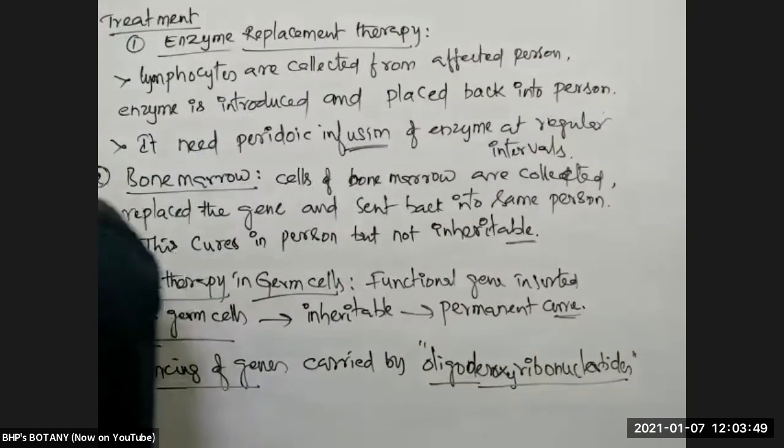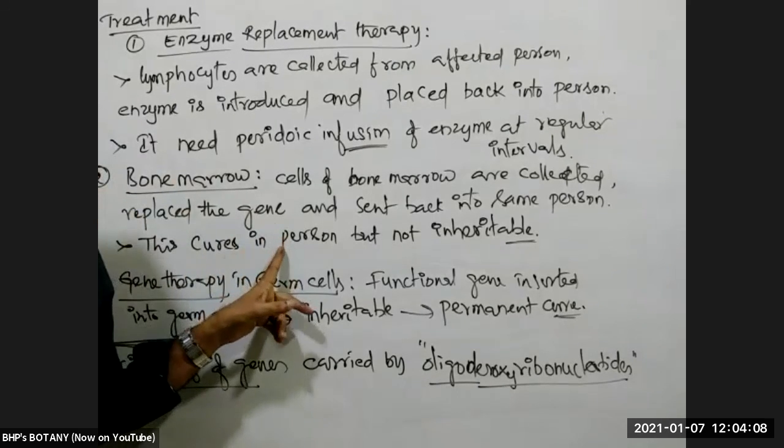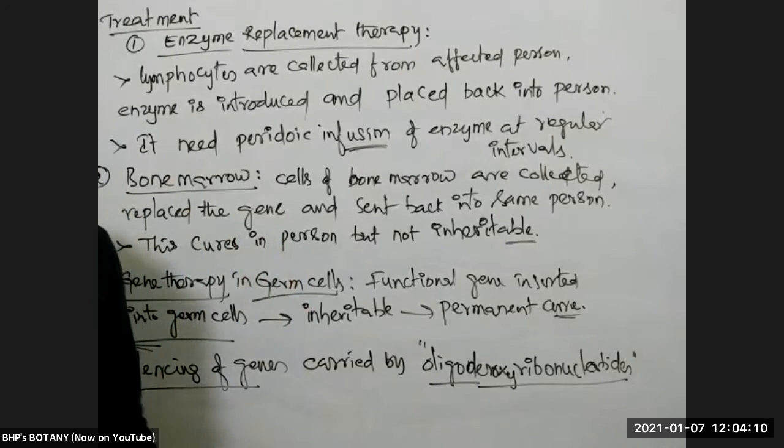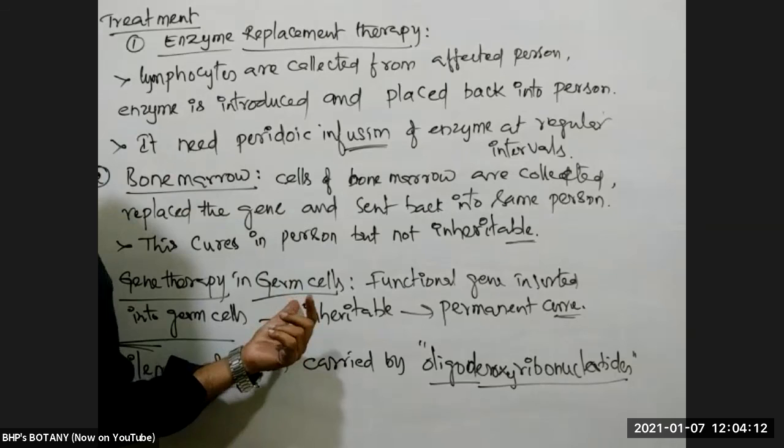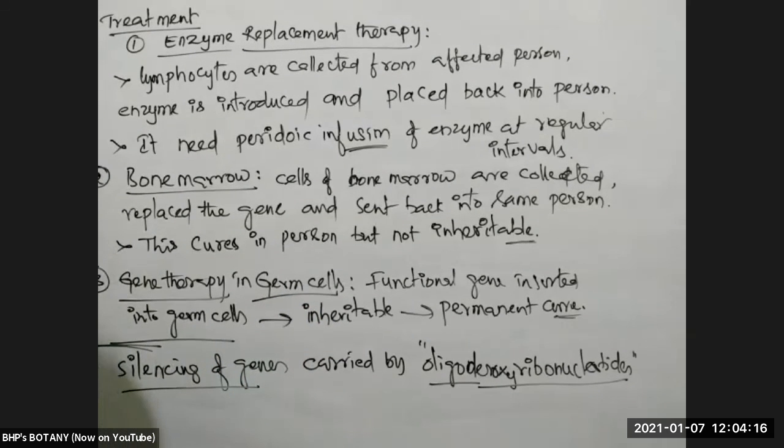Silencing of the genes can be carried out in case of dominant genetic disorders. Some dominant genetic disorders like DMD, Duchenne's muscular dystrophy. Duchenne's muscular dystrophy is a condition developed due to dominant condition, which causes muscular dystrophy, even death also.